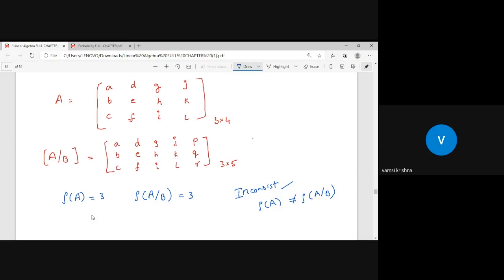So rank of A is not equal to rank of AB means the rank of AB is more. The augmented matrix rank should be more, and the rank of A should be less. That is the possibility.